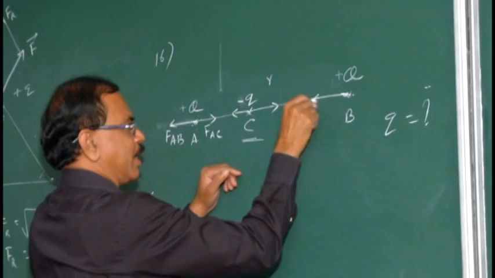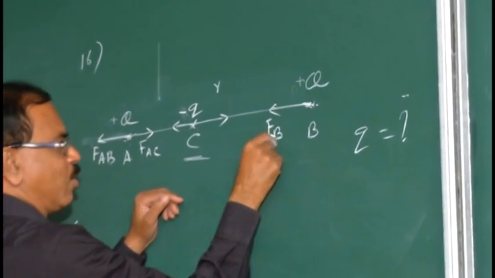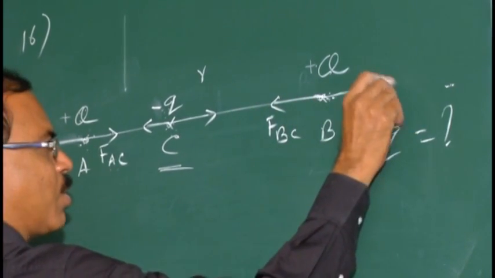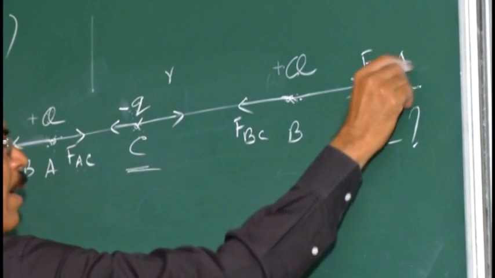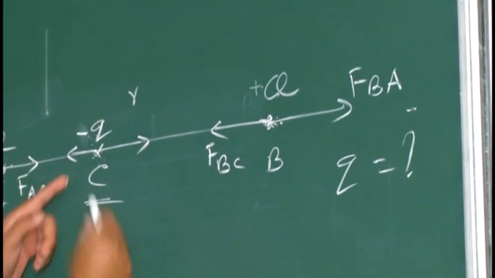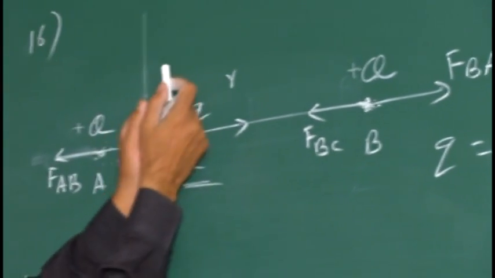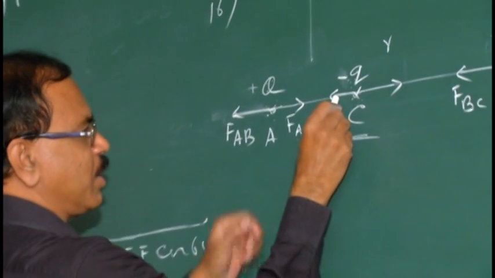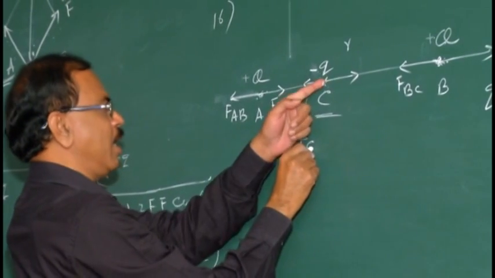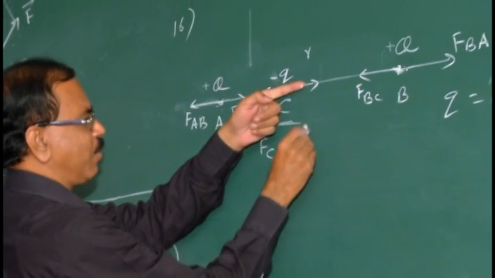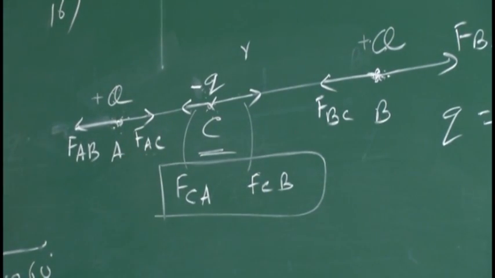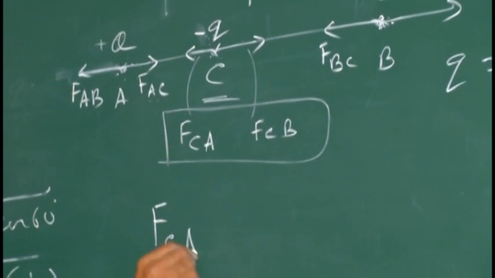Similarly, between these two, positive and negative, there is an attractive force. That is the force acting on B due to C. And the repulsive force is the force acting on B due to A. So now this one is also in equilibrium, and this one also remains in equilibrium. Why? The two are in opposite directions. What is this force? Let me give the name. This force is the force acting on C due to A, and this is the force acting on C due to B. First let us take this one, the force acting on C due to A.